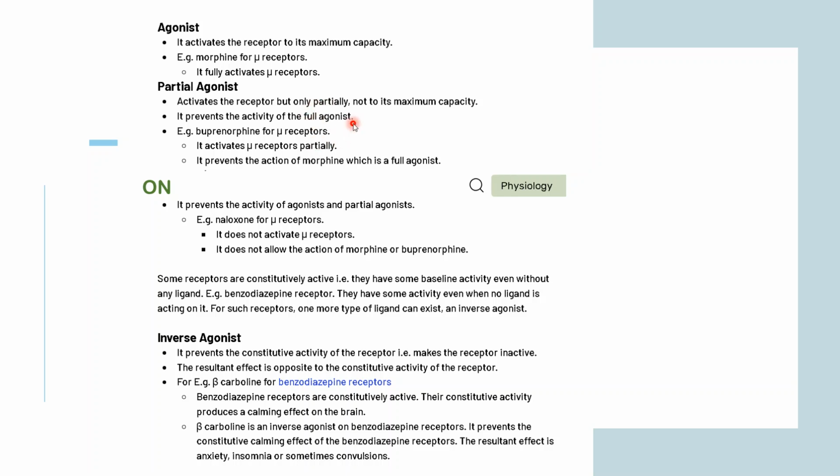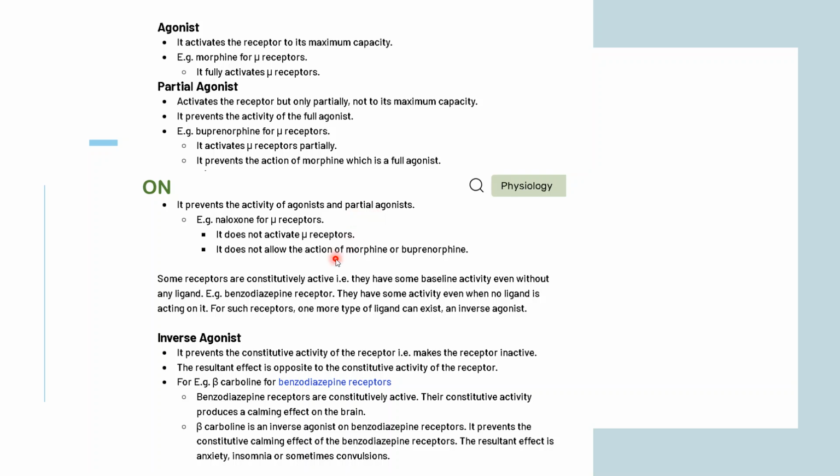Full agonist means an agonist; agonist is equal to full agonist basically. So this agonist is maximally activating the receptor, but a partial agonist is activating it partially, and it prevents the activity to the full extent. It prevents the activity of agonist and partial agonist.